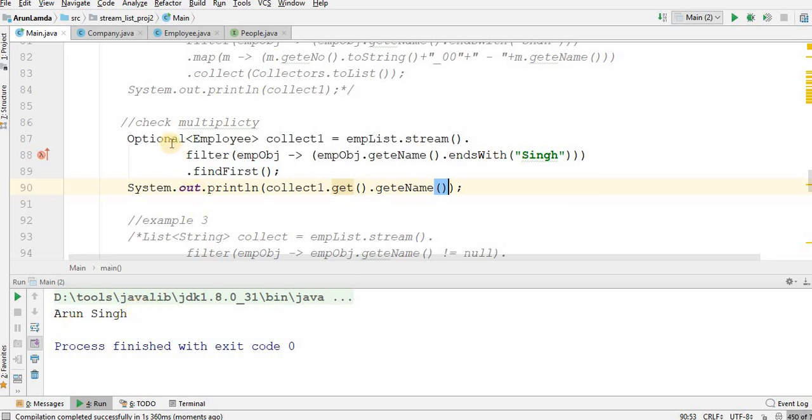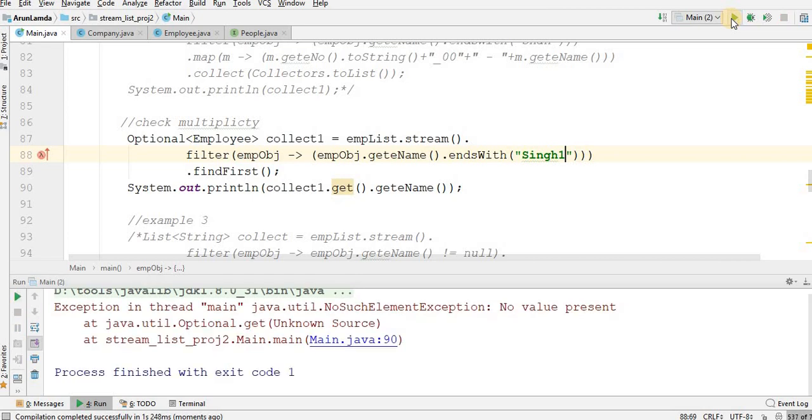Why is it Optional? Might be you don't get something like this. Now what will happen? Any compile time error? No. Any runtime exception? Let's see. It's a runtime exception. Why? Because there is no element with Singh, and that means collect one would be null or something where no value is present, and I'm getting getName from it. That's why I'm getting a runtime exception about it.